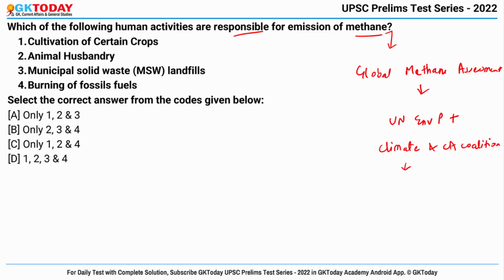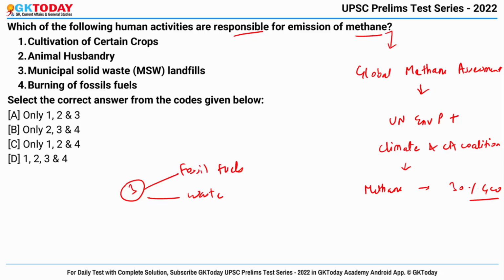Okay. So as per it, methane, which is a greenhouse gas that is more potent than carbon dioxide, is responsible for 30% of global warming since pre-industrial times. And the three main sources of human-caused methane emissions are fossil fuels, waste, and agriculture.